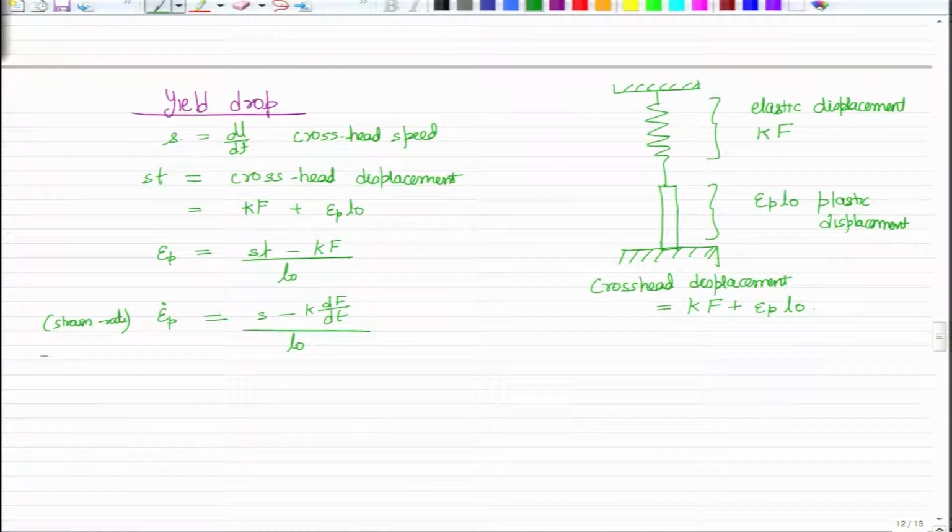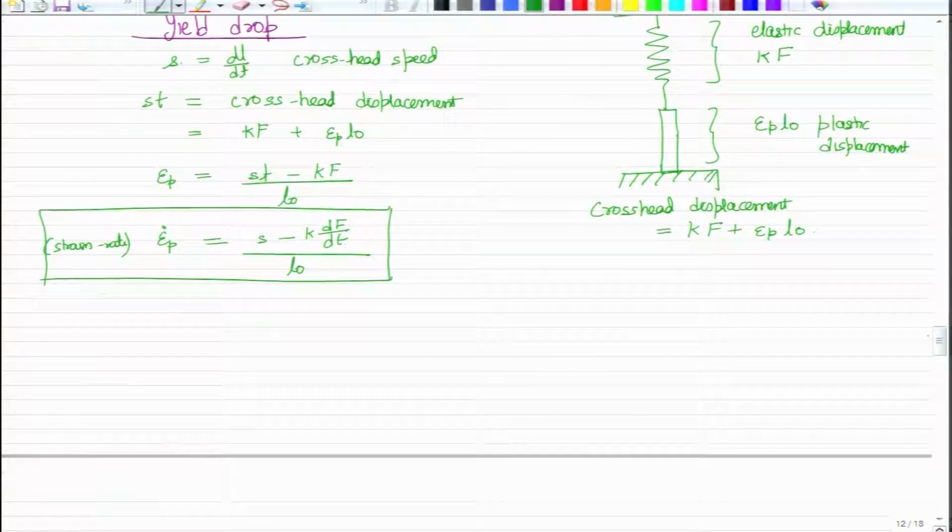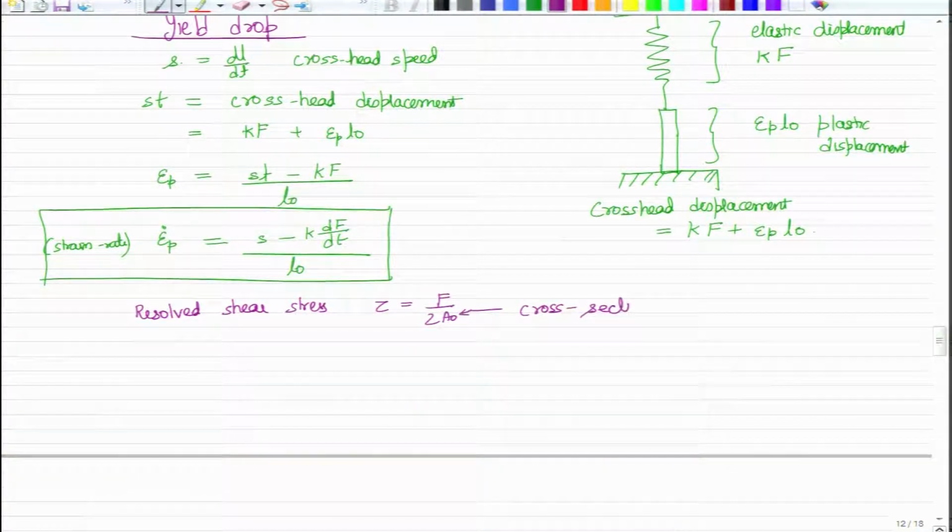So, this is the strain rate that we want to keep constant when we are doing a test. Now, let us go to the next step. We should now relate it with the shear stress. So, resolved shear stress can be given by F by 2 A naught, where A naught is the cross sectional area of the sample or specimen.